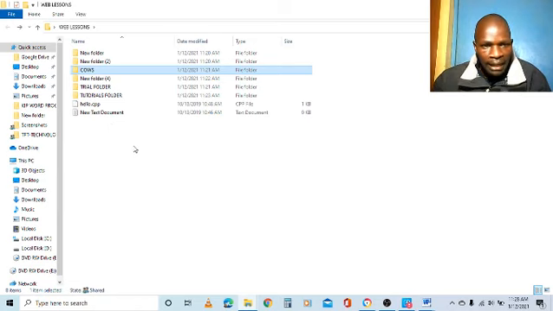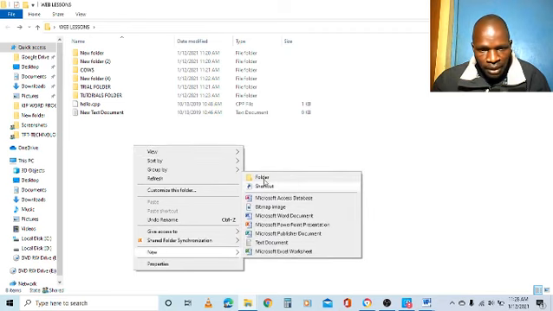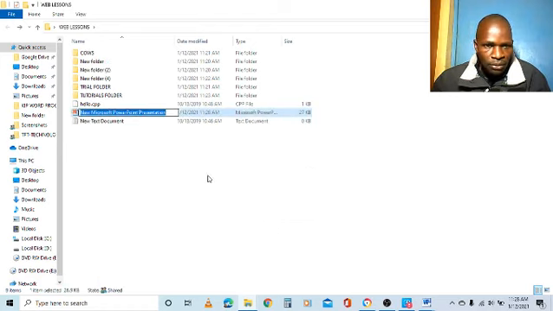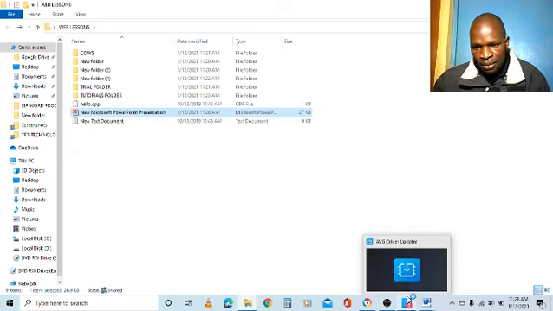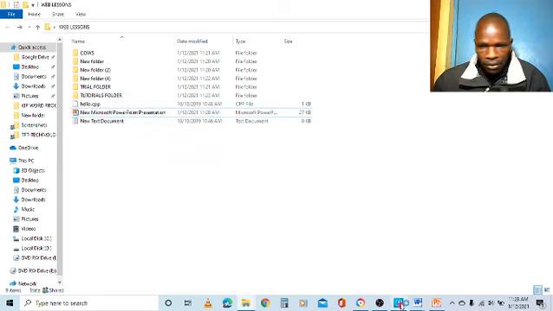So I want to create another file here. So I want to right click, create a file. Let me call that one PowerPoint, Microsoft PowerPoint. So I delete the Microsoft PowerPoint. So I want to rename this PowerPoint. So I need to highlight. I double click and it's opening, just a minute. So the PowerPoint is opening.